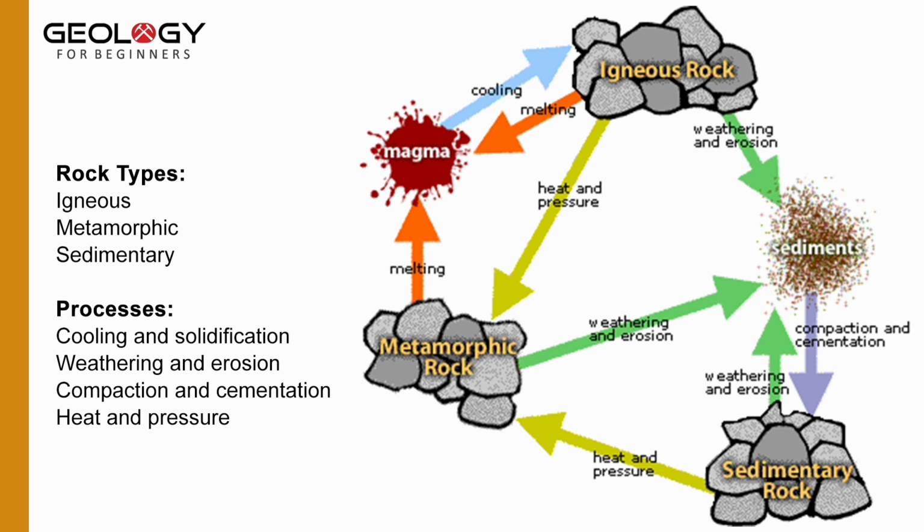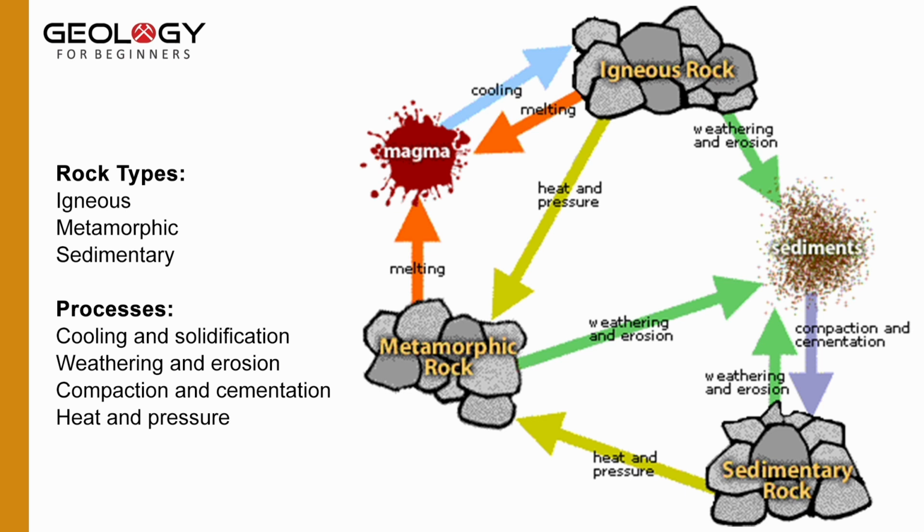After that, this sedimentary rock turns into metamorphic rock by heat and pressure, and this metamorphic rock then again turns into the molten material magma by melting. So in this way this rock cycle runs.